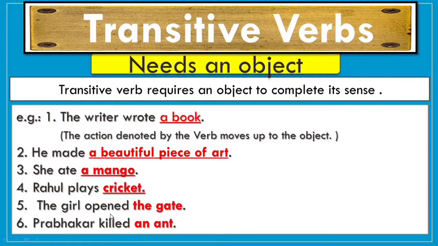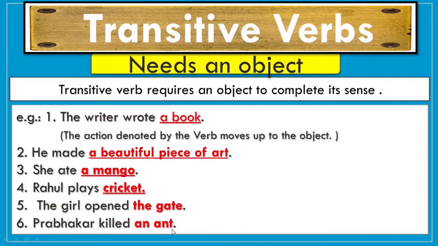So if I hide the gate, the object, for some time, you will be doubtful about what the girl opened. So the girl opened the gate. By adding the object, the gate, the sentence gets a proper meaning. Now let us see the sixth example. Prabhakar killed an ant. So an ant plays the important part as an object.